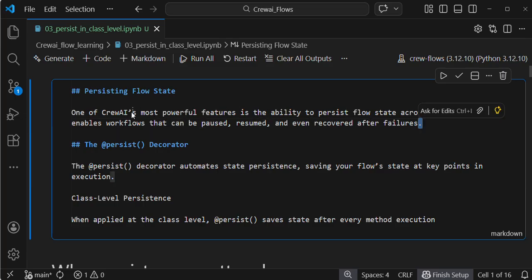What are they saying? This feature of CrewAI, this persistence, is one of the important, powerful features: the ability to persist flow state across execution. So if you are using this persistence, you can pause the flow, resume the flow, and even recover after failure.